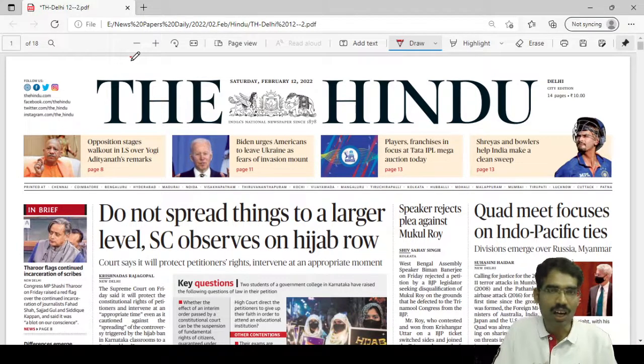Now let us see how to approach the newspaper and how to identify important news items which are relevant for the examination. Let's take The Hindu newspaper, today's paper, February 12th, 2022. Now we are following a 3-round approach. What is this 3-round approach?